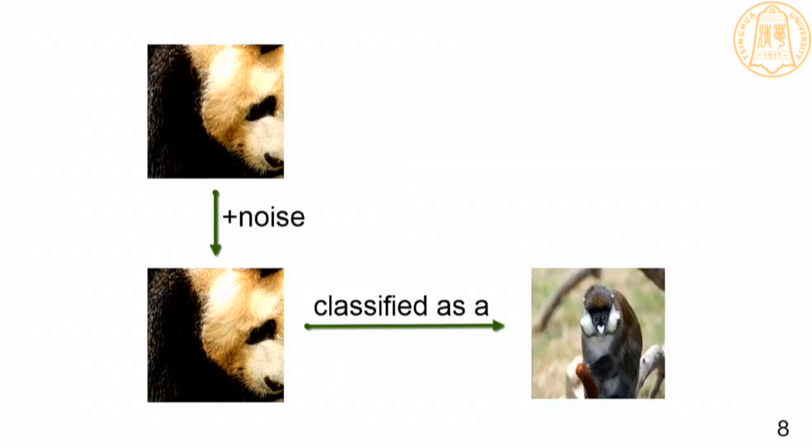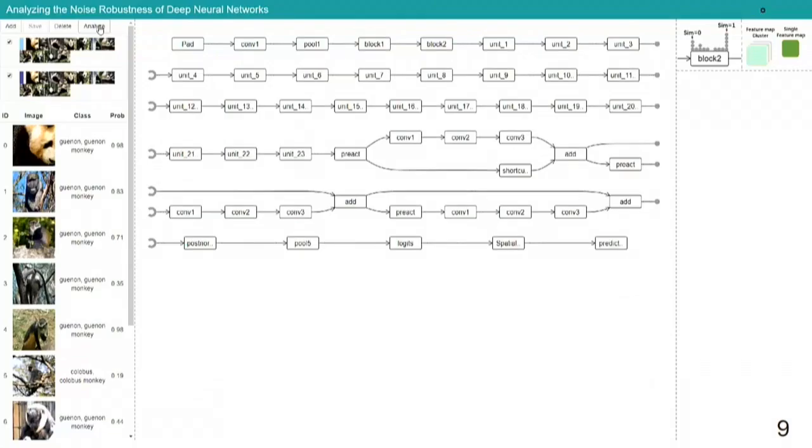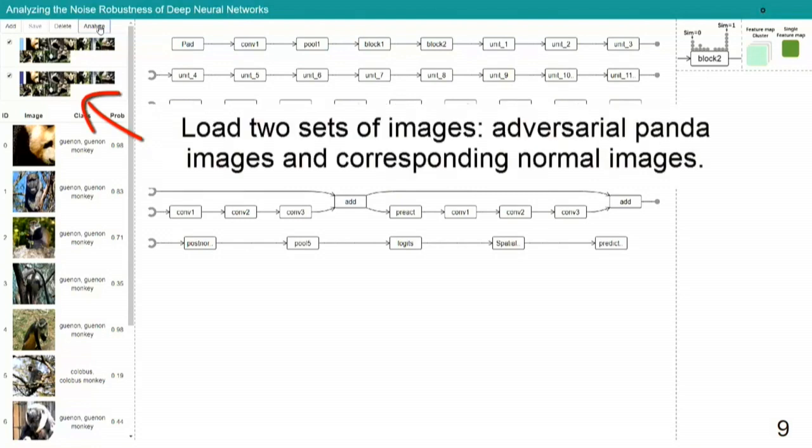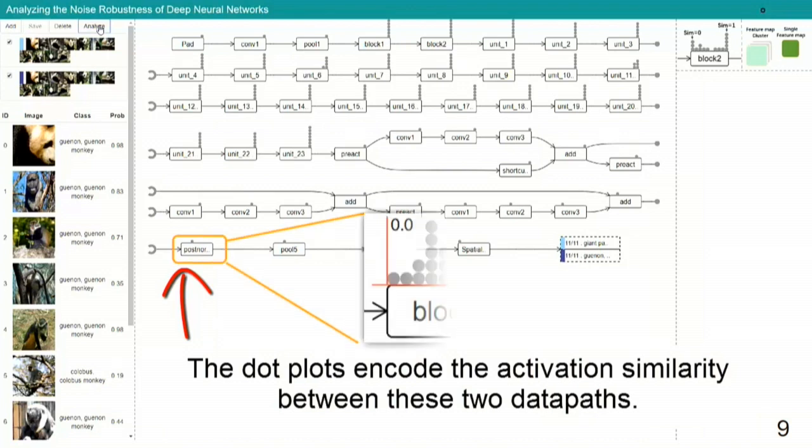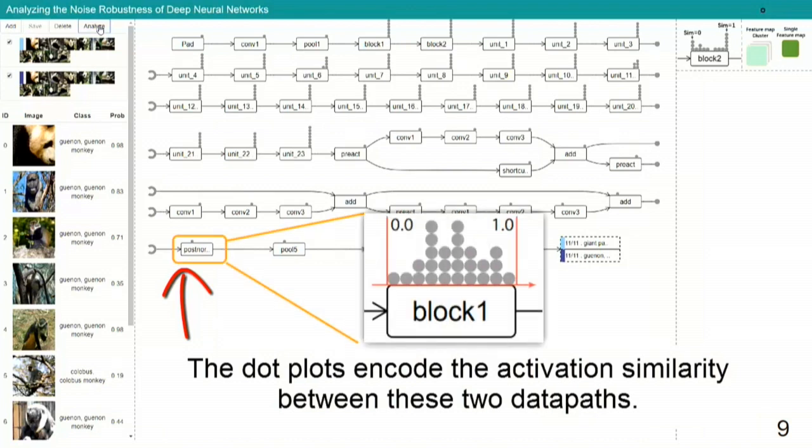In particular, the expert wanted to find the root cause why an adversarial panda image will be misclassified as a monkey by the target model. Firstly, to compare its data path with one of the corresponding normal example, he loaded adversarial images and corresponding normal images of the same class into our tool. At a layer level, we use dot plots to encode the activation similarity between these two data paths. Each dot represents a layer in this layer group.